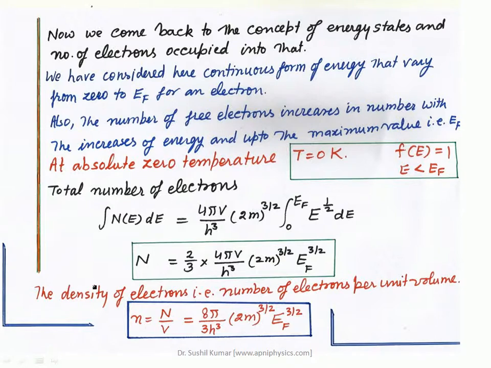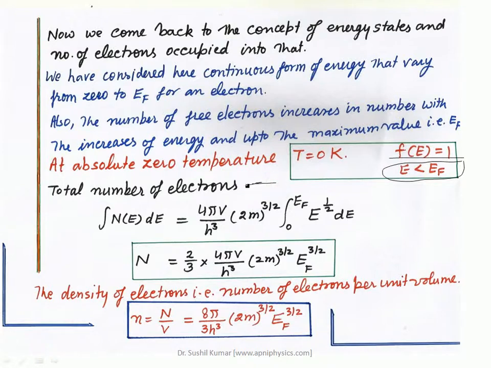We know about the energy of electrons. So here the first point was that energy is continuous. The second point is that the number of free electrons basically increases with respect to the energy of states also. So at absolute zero temperature, T equal to 0 Kelvin, Fe is equal to 1. This Fe is equal to 1, and it means that the energy level lies below the Fermi energy level.